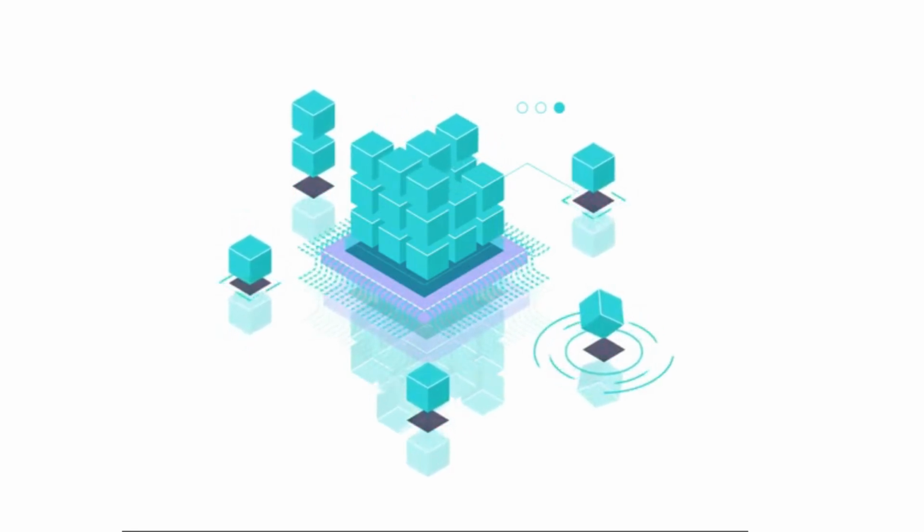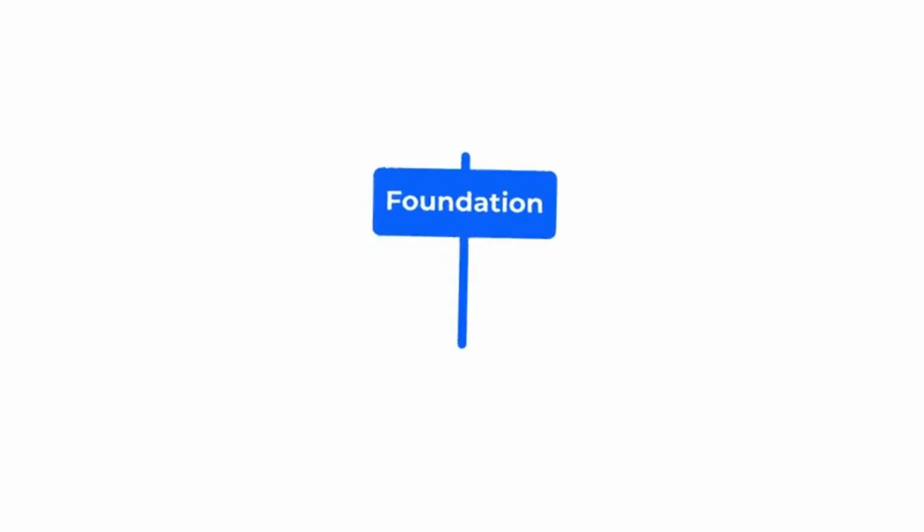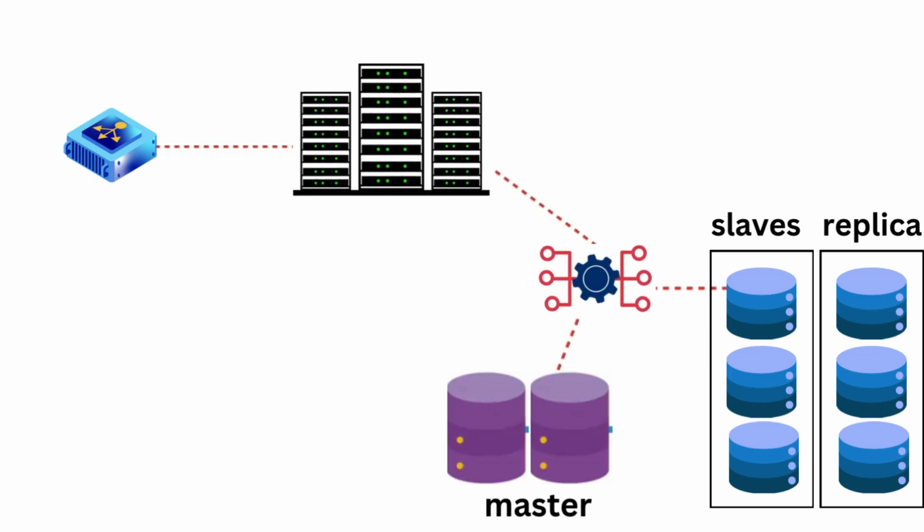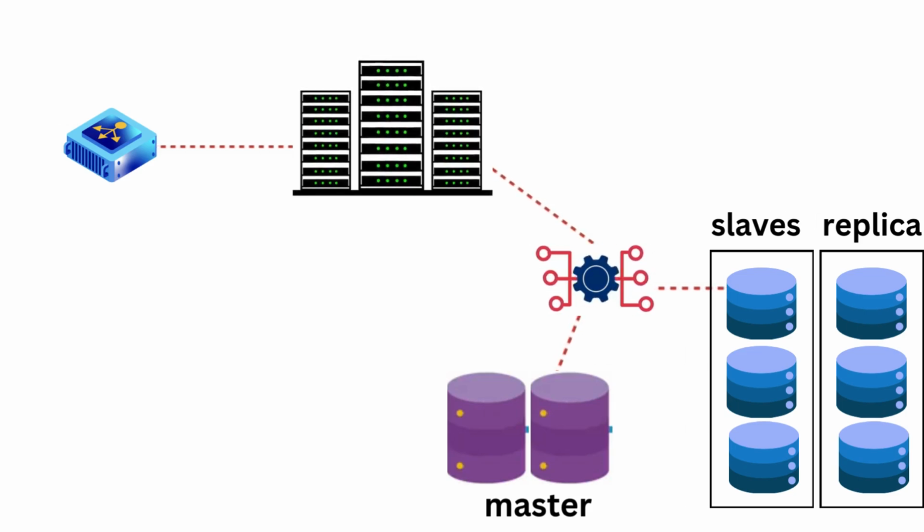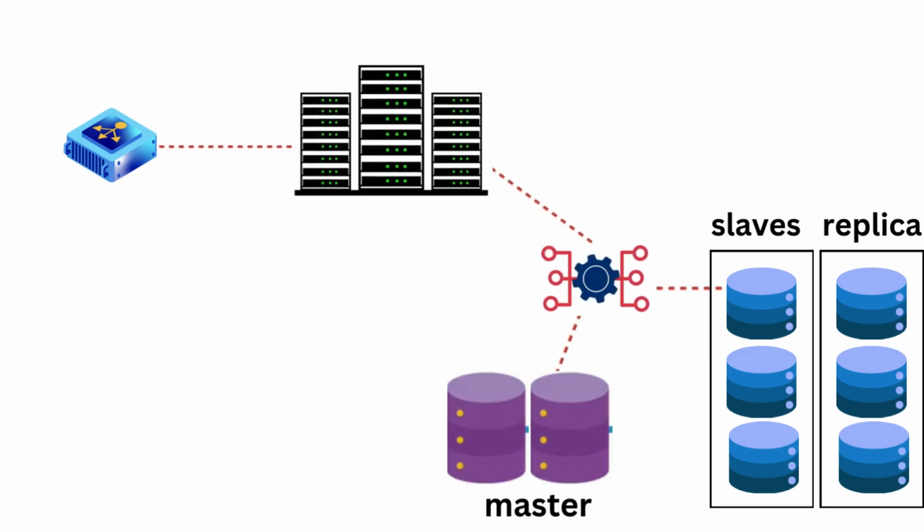This is all incredibly insightful. It feels like we've built a solid foundation for our system. We've got our servers, our load balancer, a robust database strategy. But I'm starting to realize that even with all of this in place, there's still room for optimization. It's like we've built a powerful engine, but we haven't fine-tuned it yet. You're absolutely right. There are several techniques we can use to squeeze even more performance out of our system. Like what? One of the most important is caching.